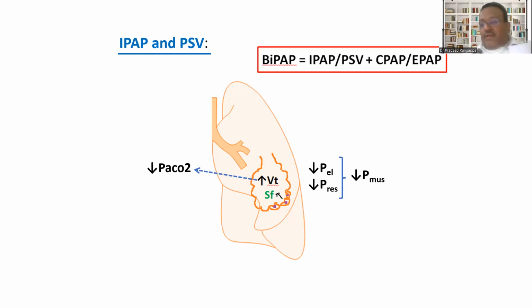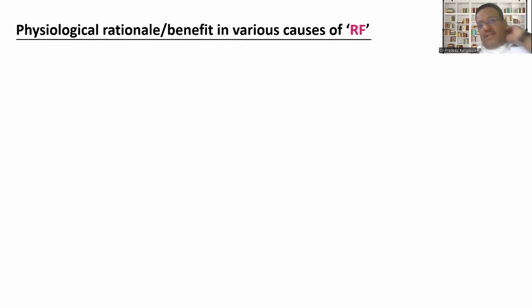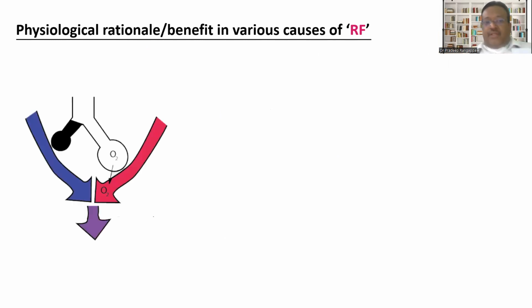And we have these various components which you can tweak to optimize your pressures, where we won't dwell into details. You have IPAP, you have pressure support, you have CPAP and EPAP, which you could optimize to increase your tidal volume, to reduce your CO2 and overcome elastance and resistance. And now coming to the physiological rationale and benefit in various causes of respiratory failure.